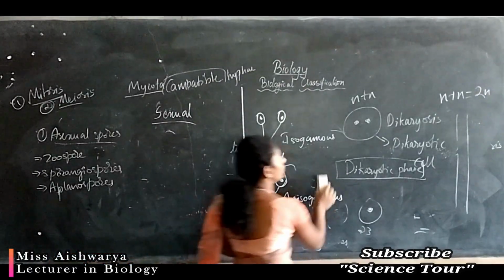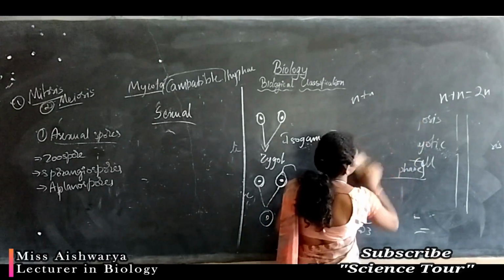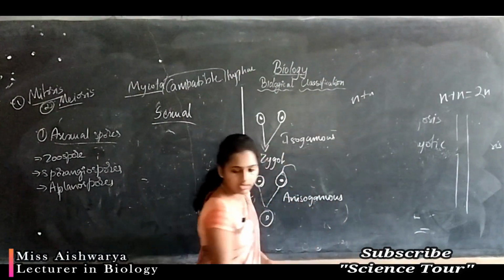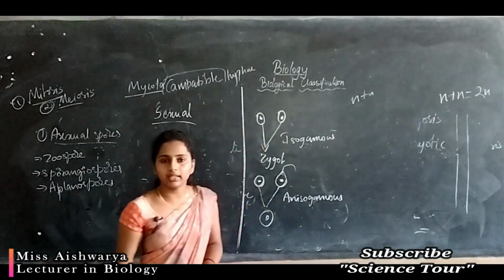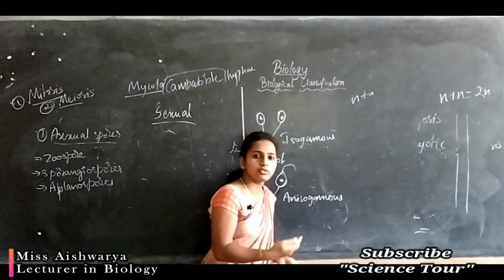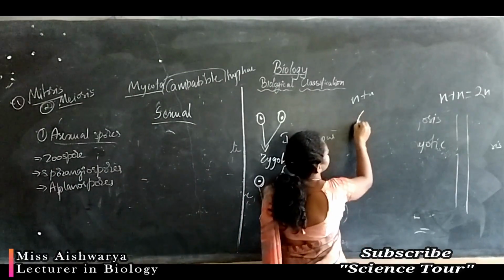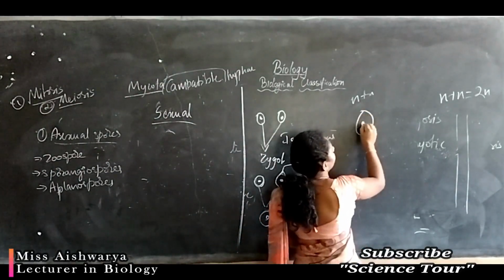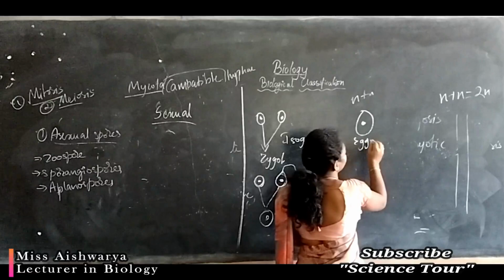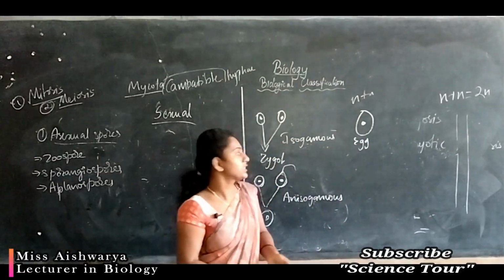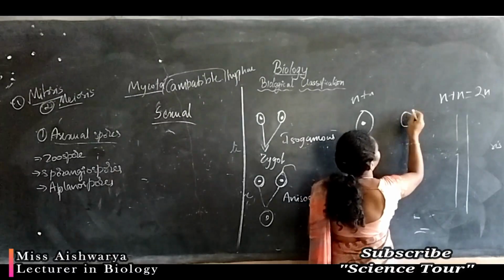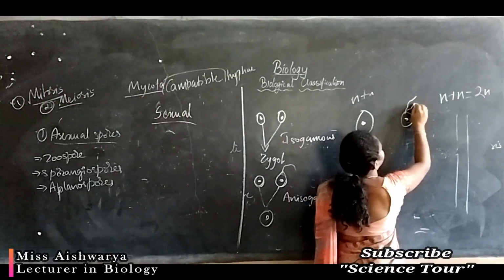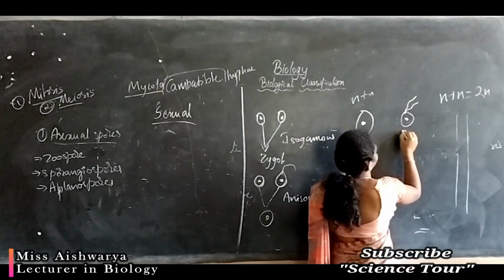And one more type is the oogamous type of sexual reproduction. Here in oogamous, a well developed type of sexual reproduction which is also seen in higher organisms, you can see a large egg. Here we can differentiate egg and sperm, a small motile sperm.